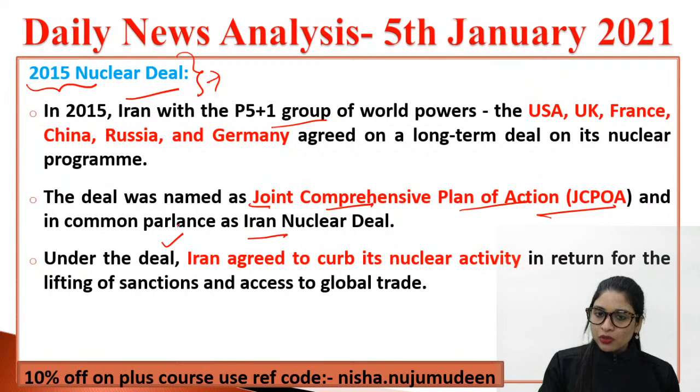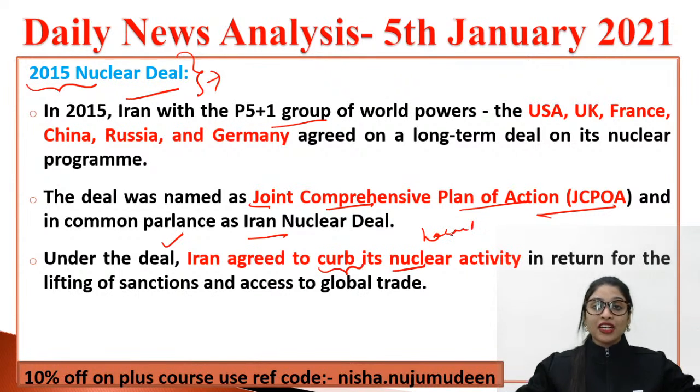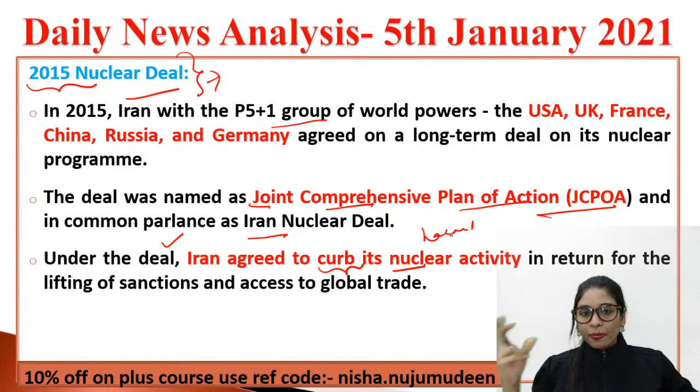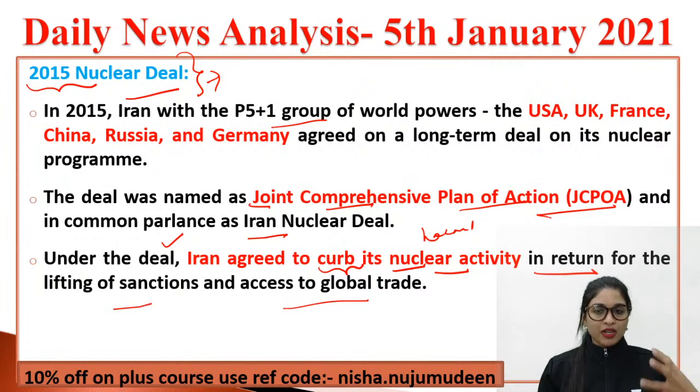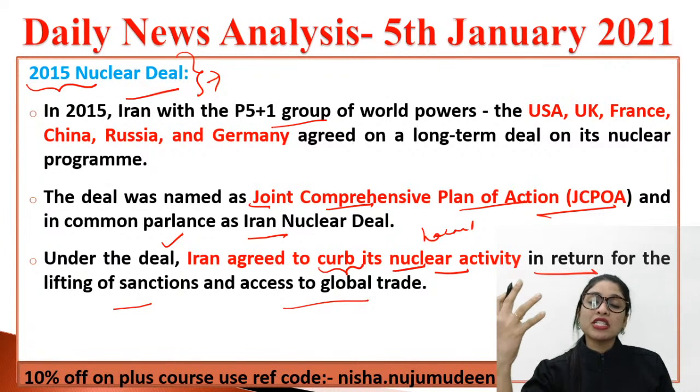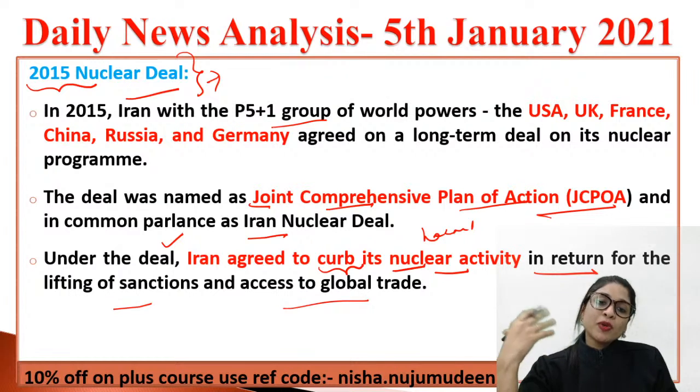And under this deal, what did Iran do? They agreed to curb or reduce all their nuclear activity. Otherwise, it will be a great hazard. Believe me, my young officers, everywhere it will start bombarding. They agreed to reduce this nuclear activity in return for what? In return, they are very smart: in return for lifting of sanctions and access to global trade. They were prevented from doing all those. So they said, okay, we will reduce the nuclear activity we have, but in return all the restrictions placed on the country should be taken off. At the same time, they should have wide flexibility in accessing global trade. This was their demand, which was granted.